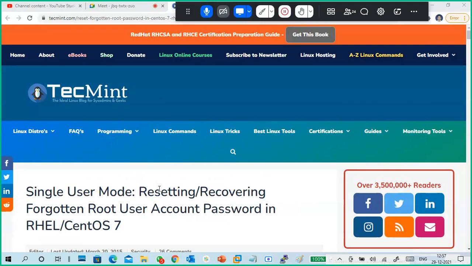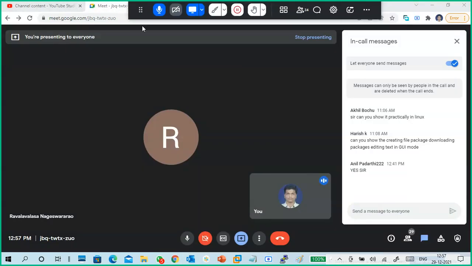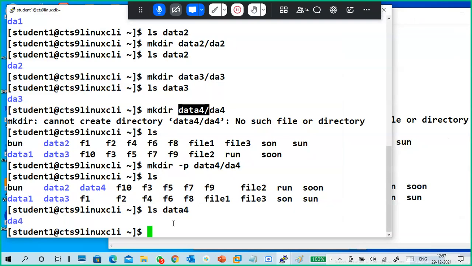Commands we can learn, but for best practice in Linux administration and Linux commands, you must know the directory structure. You should know how to go to a directory, how to come out of it, and how to access directories or files in a single line of command. Okay, so this is about making directories.